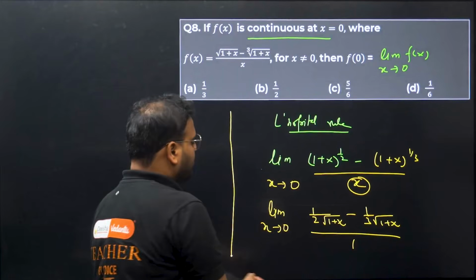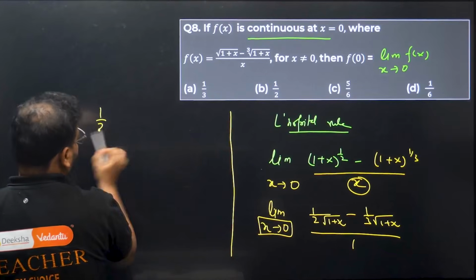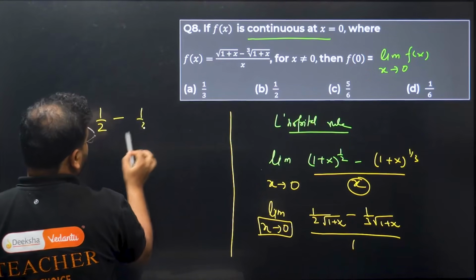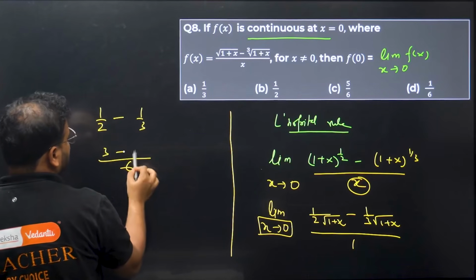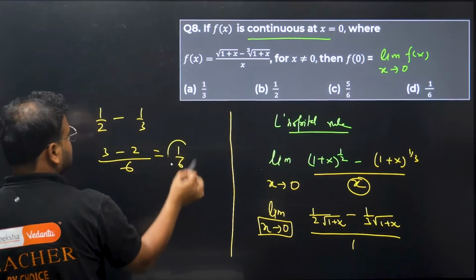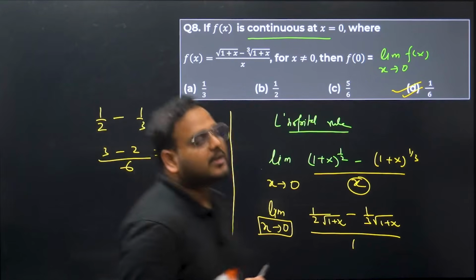Substitute the x value as 0 now. What are you going to get? You will have the answer as 1 by 2 minus 1 by 3 by 1. So we don't have to write that. LCM is 6, 3 minus 2. 1 by 6 is the answer. Option D is correct.